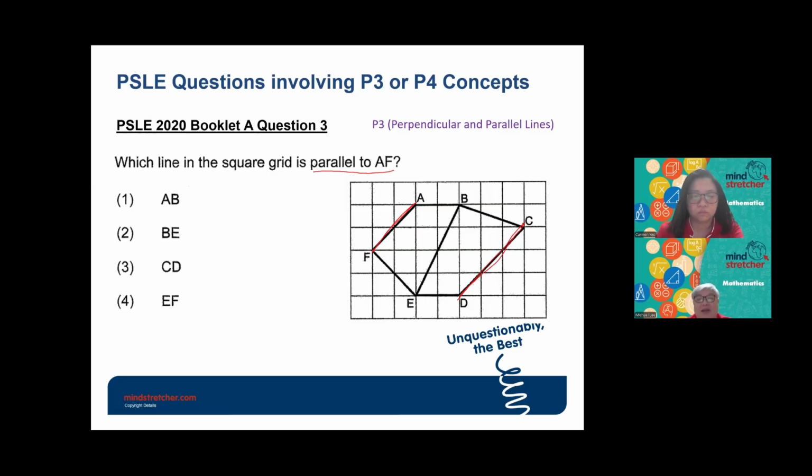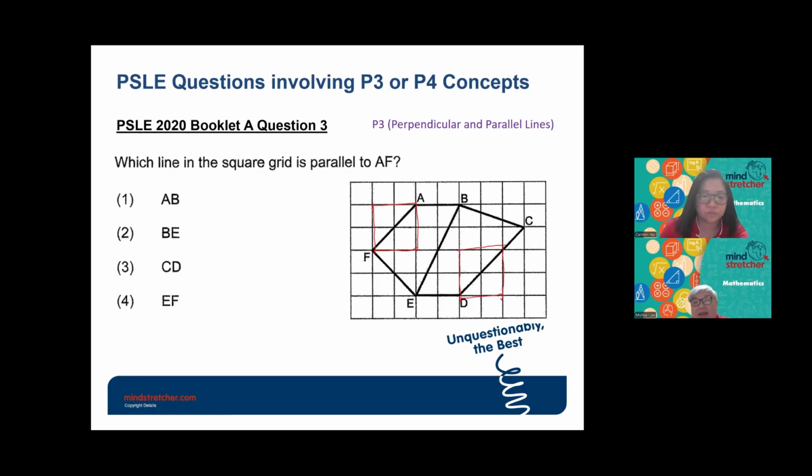Actually, how I see them will be something like this. I just look at this square. The line passes from one corner of the square, which is F, to the other corner of the square, which is A. Then I just look for another line that is similar.